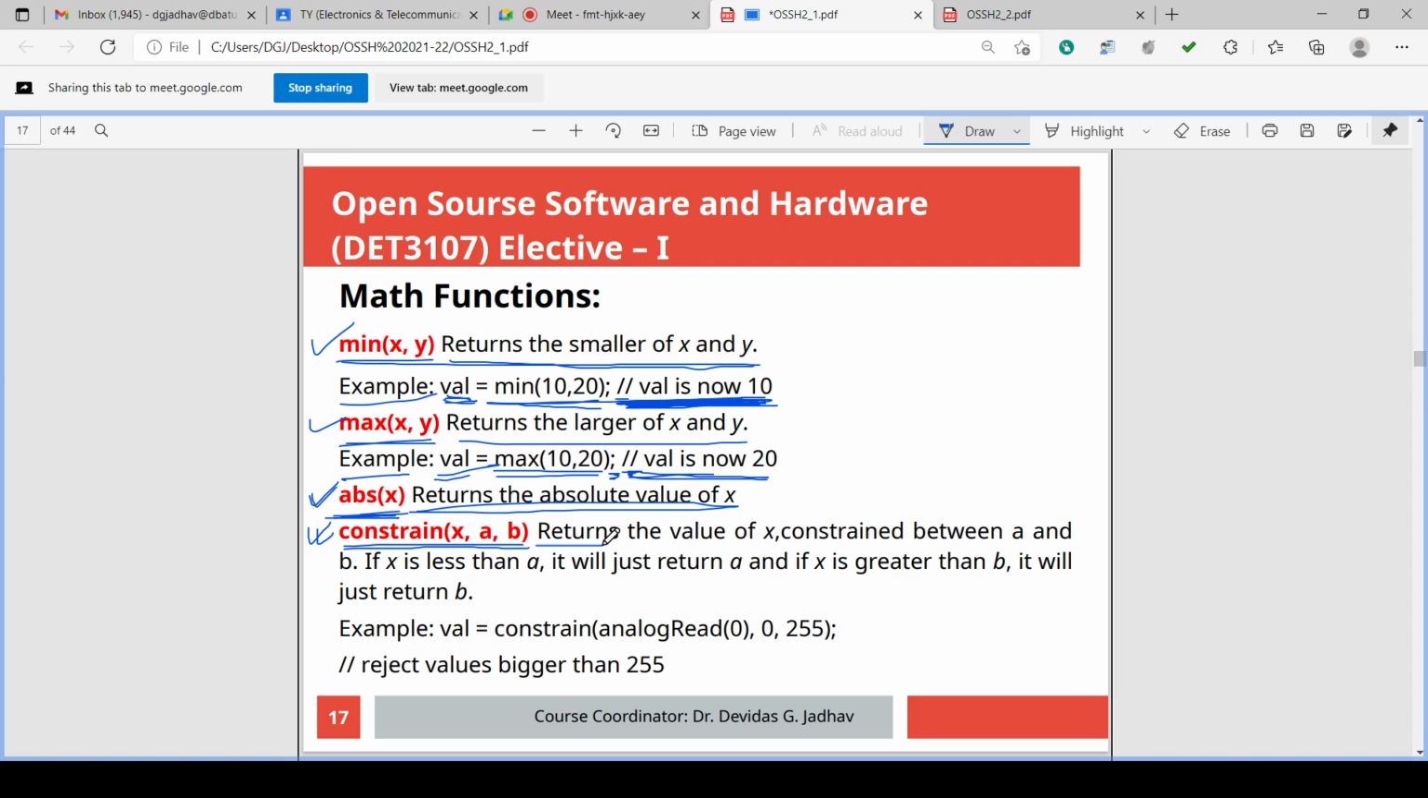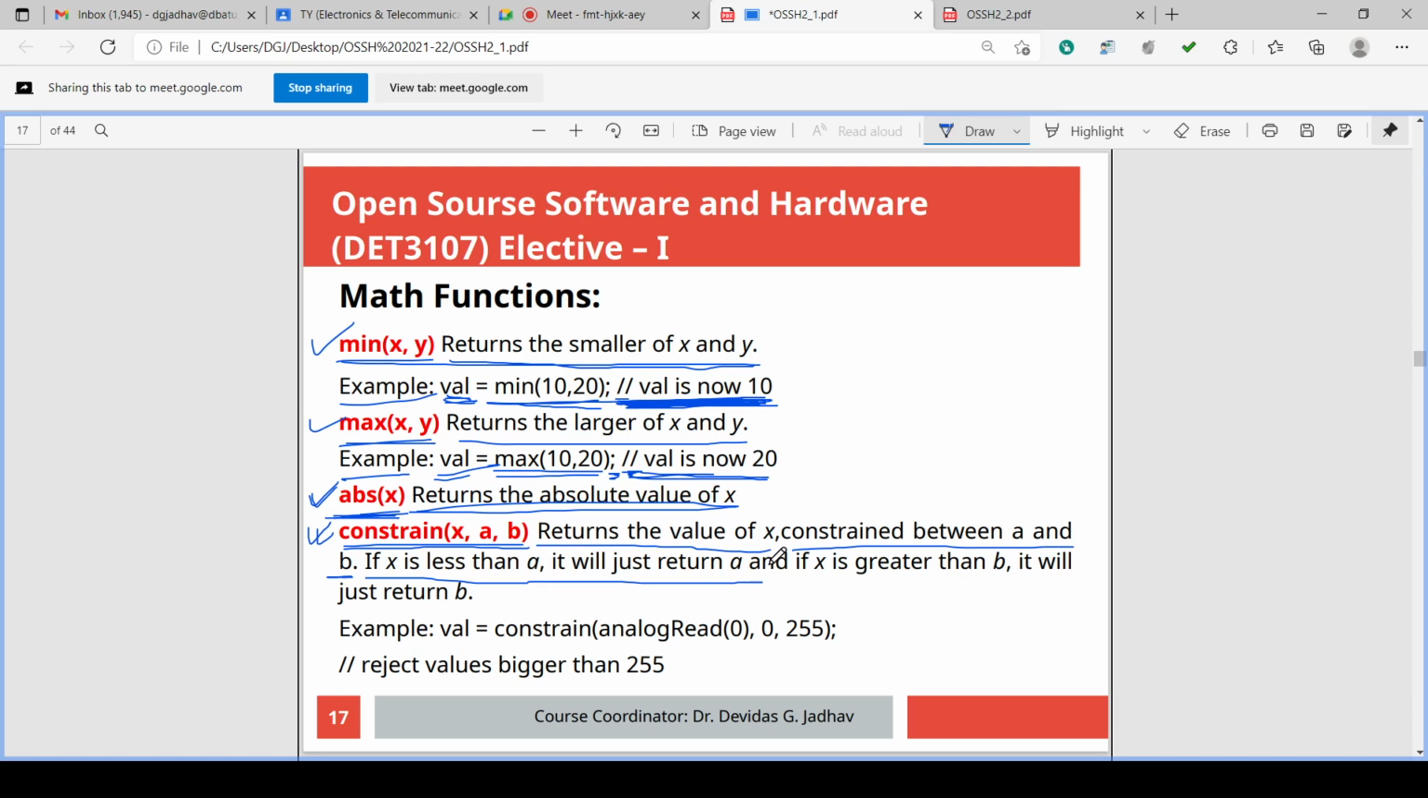Constrain returns the value of x constrained between a and b. a आणि b मधली constrained x ची value तो return करतो. If x is less than a, समजा x, a आणि b मधली value return करतो. पण समजा x less than a असेल तर काय होईल? It will return a.